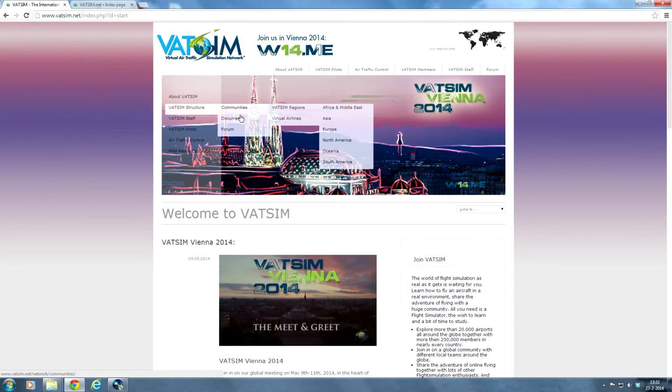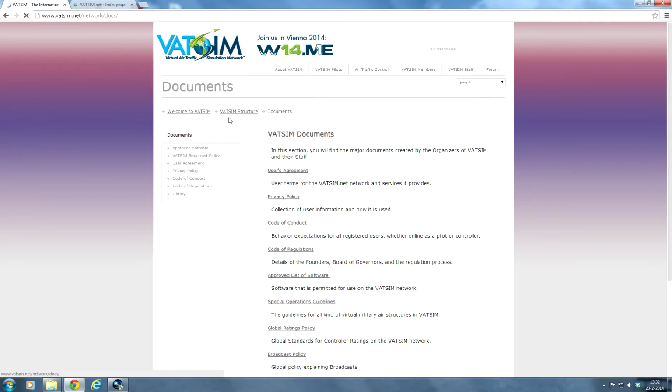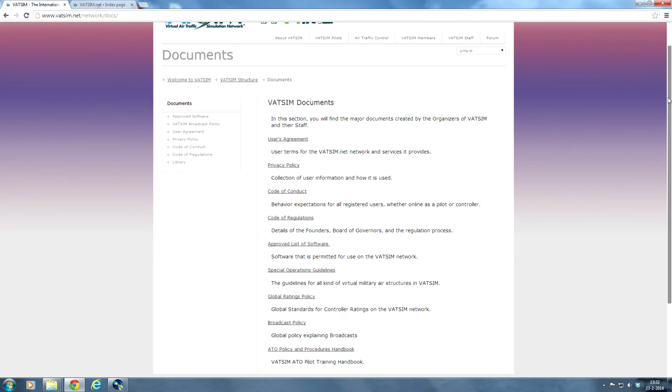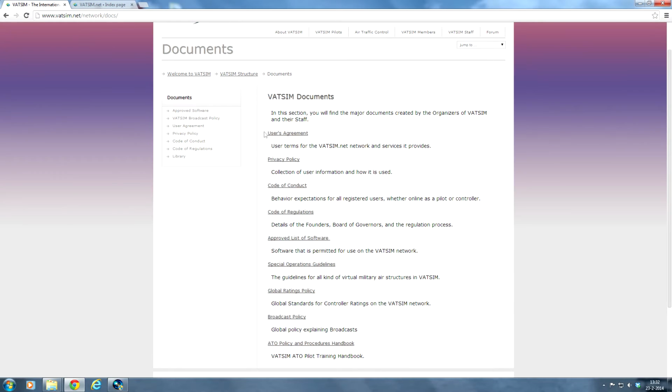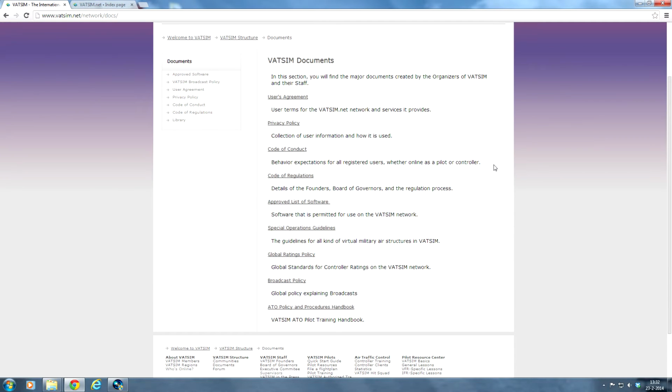The VATSIM structure is probably very important. It contains the information about the structure. We discussed this also in the first video, of course, but also the documents, and this is where you can find all the rules and regulations, and make sure you read that through before you make any mistakes. Make sure you read the user agreement and the privacy policy, the code of conduct and the code of regulations, and all the information that you need regarding the rules and regulations you can find on this page. So make sure you read that through, it's very important.